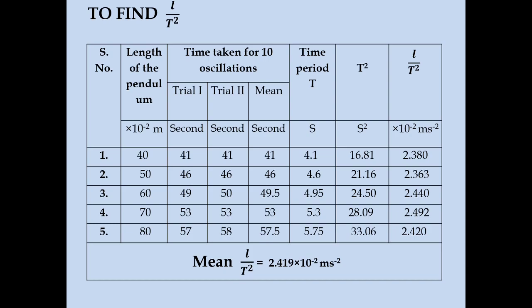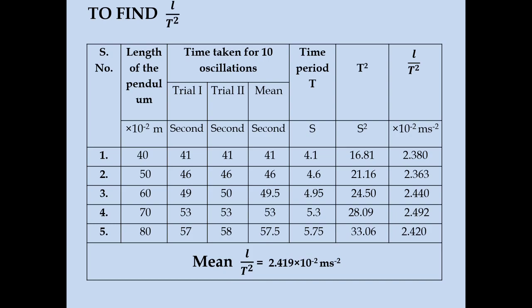In this video, we will learn how to calculate the moment of inertia of the disk and the rigidity modulus of the material of the suspension wire of a torsional pendulum without masses. So, these are the experimental observations obtained from the experiment. Here we have to calculate L by T square.